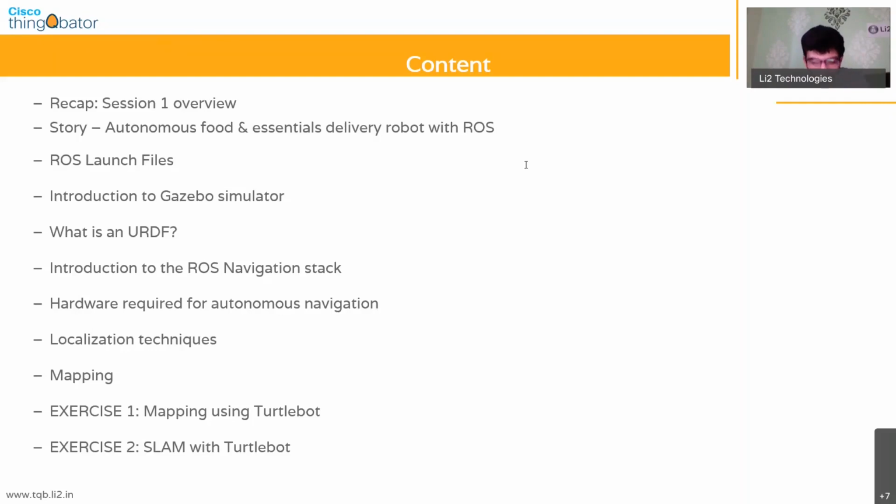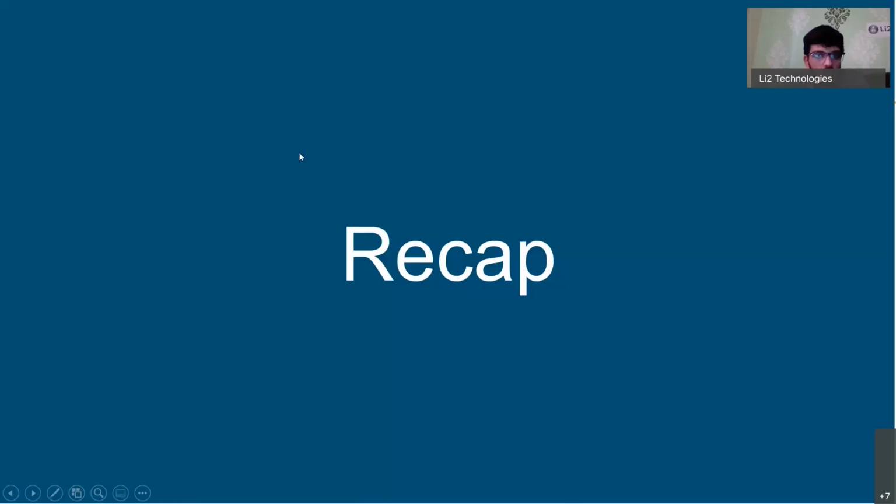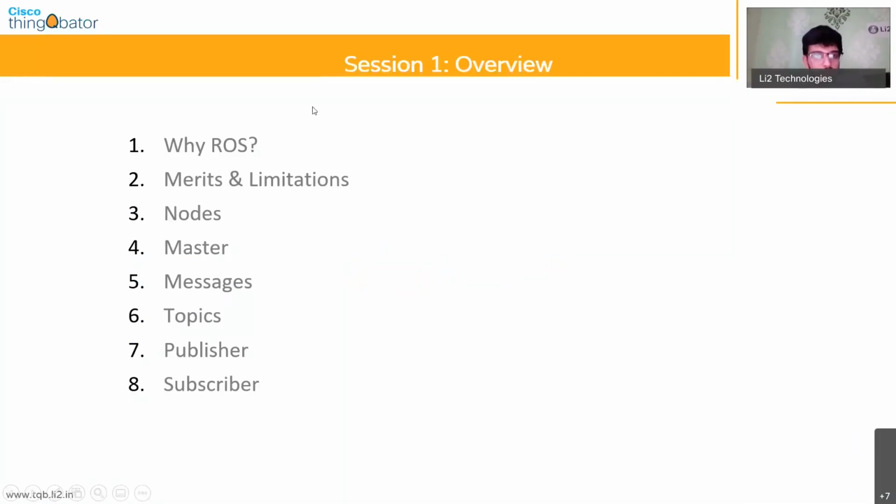So having said that, let's start with a quick recap of what was done yesterday. What we spoke about yesterday was why ROS was essential in the first place. Just as a recap, ROS was developed because there's a requirement for an open source development platform, so that when people are developing robots which have several complexities, they don't have to start developing every subcomponent of its software from scratch.